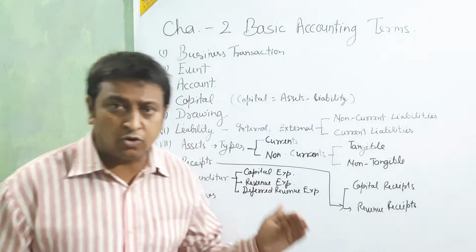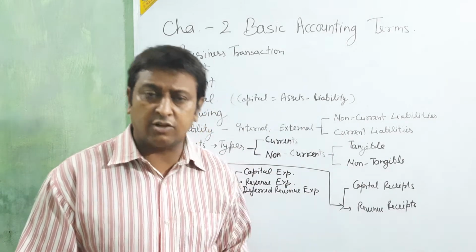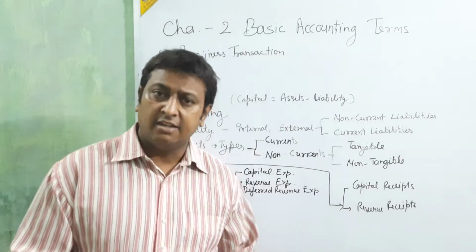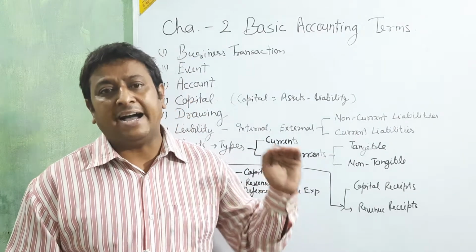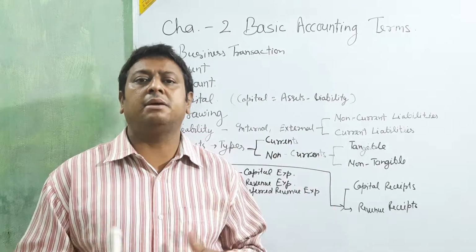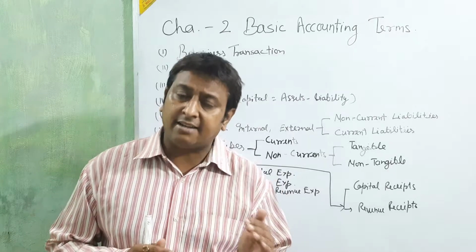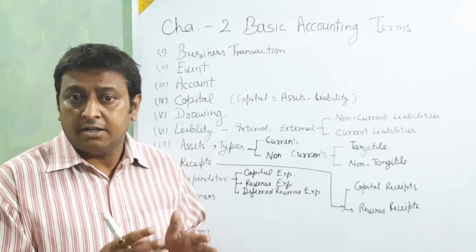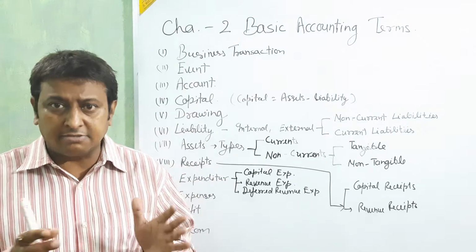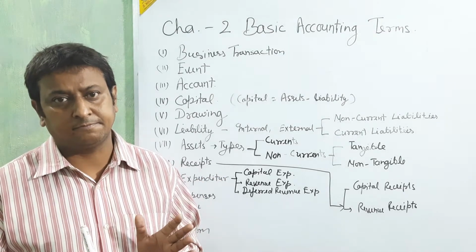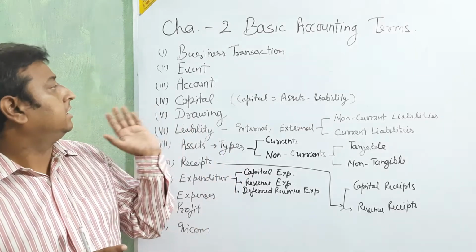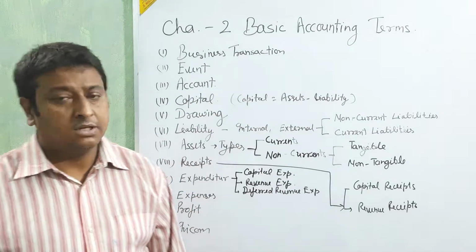You sell the goods, purchase the assets, purchase the goods, and after purchasing you sell. By the selling and purchasing, you may get a loss or profit. That loss or profit is not called the event. That process that gets done is called the event. Okay beta, clear?